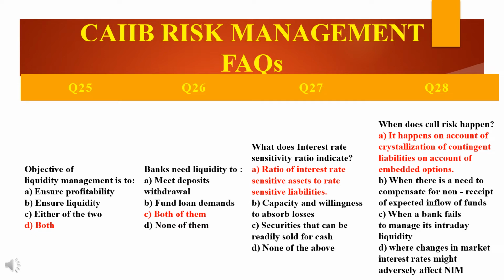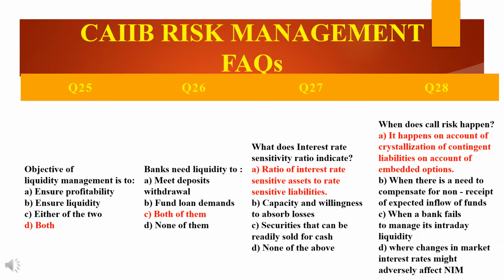Or the second option, when there is a need to compensate for non-receipt of expected inflow of funds. I hope you understood the phrase non-receipt of expected inflow of funds. The third option is when a bank fails to manage its intraday liquidity. And the last one is where changes in market interest rates might adversely affect NIM.